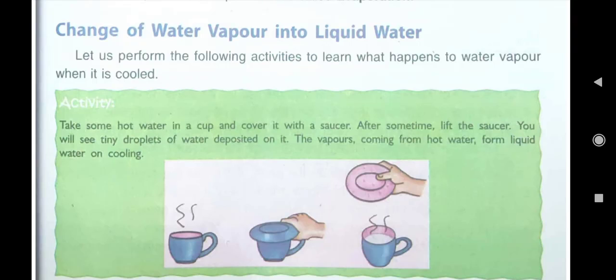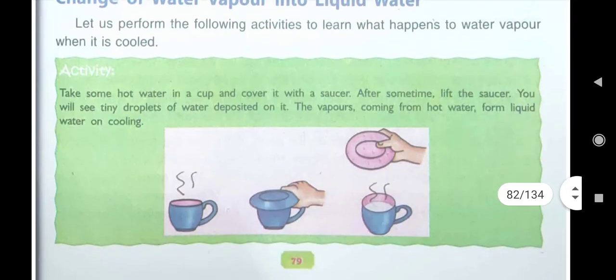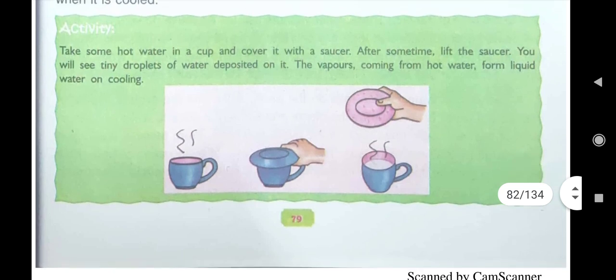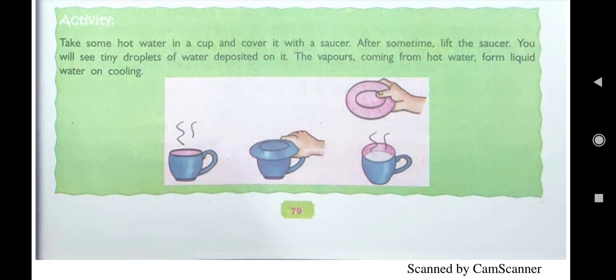Change of liquid water into vapor form on heating is known as evaporation, and then change of water vapor into liquid water on cooling is known as condensation. Here again one activity is given. Take some hot water in a cup, or you can take tea also, milk also, anything.